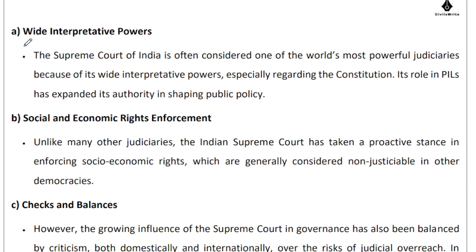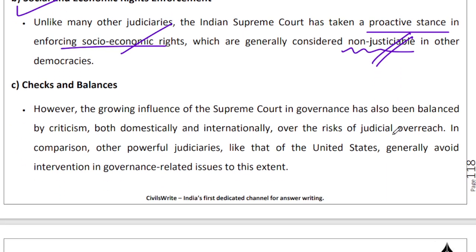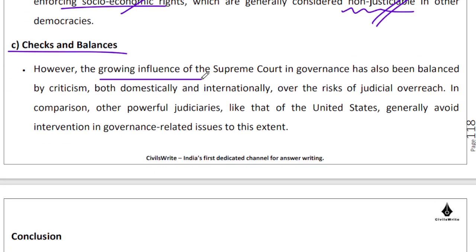So definitely wide interpretive powers are available with the Supreme Court and the High Courts, especially regarding the Constitution. So in that regard, yes. Social and economic rights enforcement: Indian courts have taken a proactive stance in enforcing social and economic rights, which are generally considered non-justiciable, in the sense that the judiciary as such cannot enforce these kinds of rights in other parts of the world. Checks and balances. Yes, there is a growing influence of the Supreme Court, and yes, it has drawn criticism of judicial overreach, which you have already discussed, right?